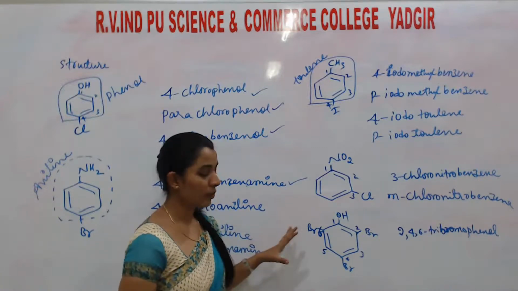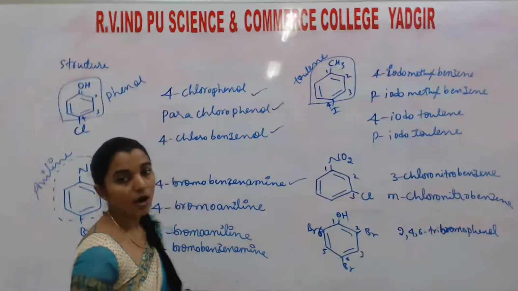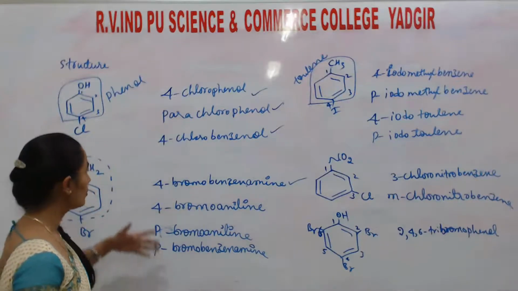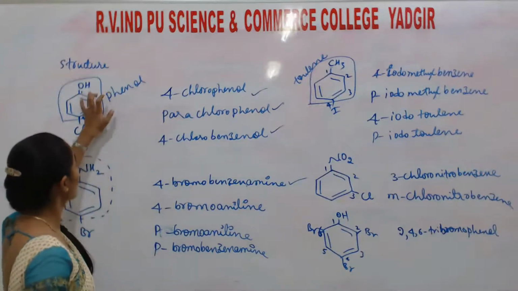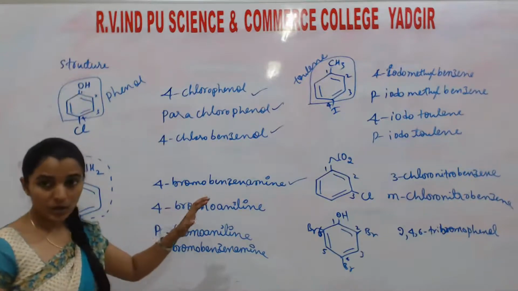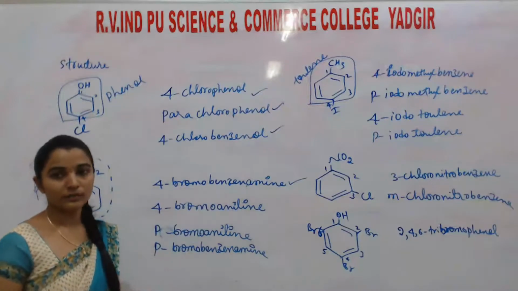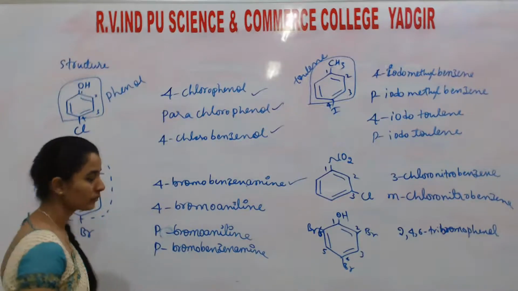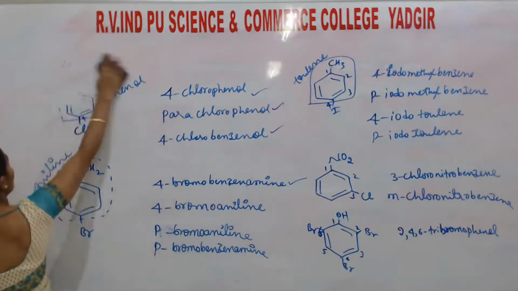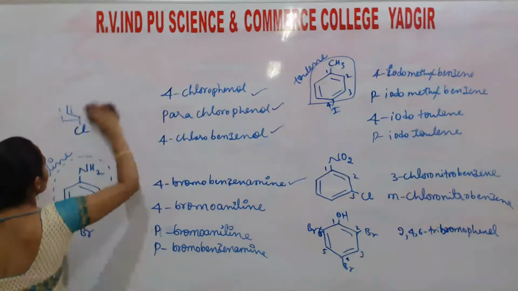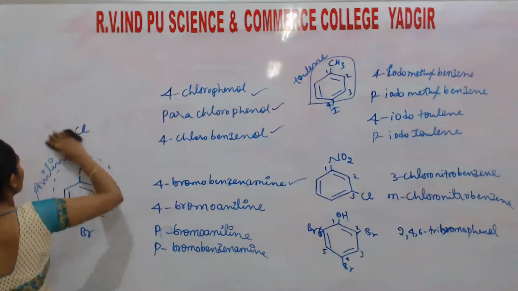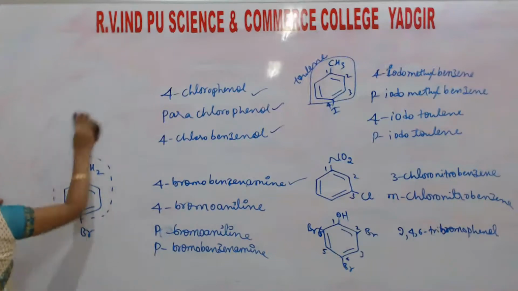Okay, so this is all about the nomenclature of the organic compound. As I told you, you may consider it as a benzene with the functional groups, or you can take it as a common name like phenol, aniline, toluene. Okay, that depends. So this is all about the nomenclature. Next one is the preparation of haloalkanes and haloarenes.